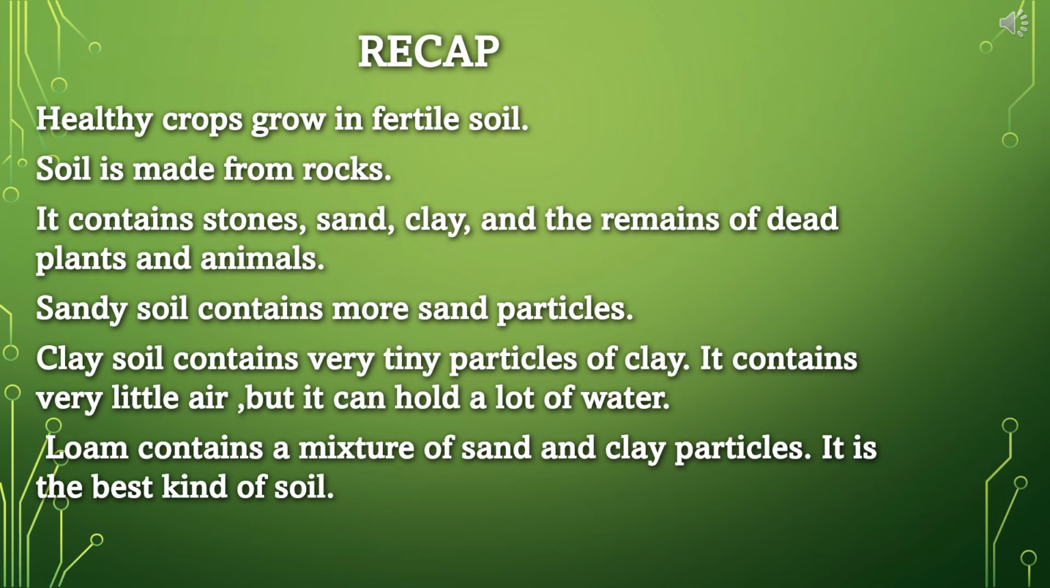And now it's time to recap the whole lesson. Healthy crops can grow in fertile soil. Soil is made from rocks. It contains stone, sand, clay, and the remains of dead plants and animals. Sandy soil contains more sand particles, and clay soil contains very tiny particles of clay. It contains very little air, but it can hold lots of water. And loam contains a mixture of sand and clay particles. It is the best type of soil.